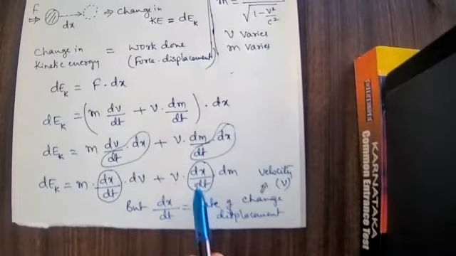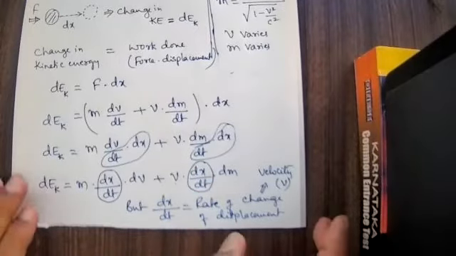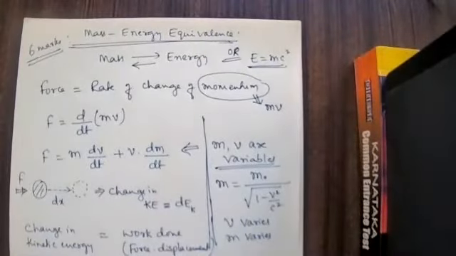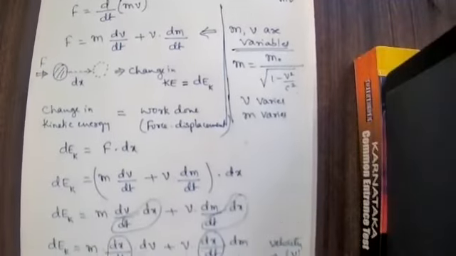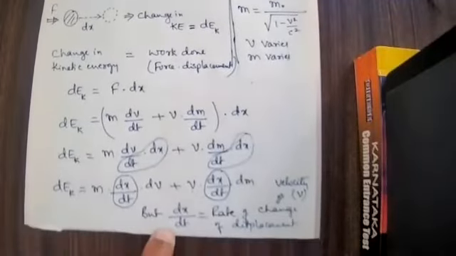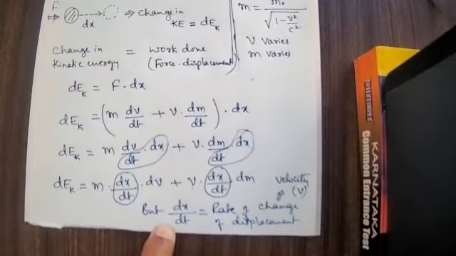V into v means it is v square. That I am supposed to write on the next page. Before taking up the next page, any doubt within this? You see that? Understand about this? Okay. Yes.